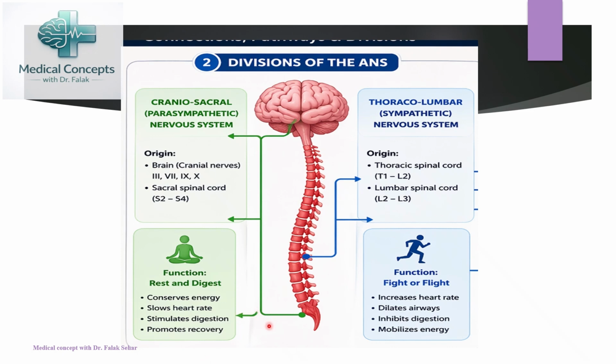Now, the main function of the parasympathetic nervous system is basically rest and digestion. It is used to conserve energy, it slows the heart rate, it stimulates digestion, and it promotes recovery. While the sympathetic nervous system mainly functions in the fight or flight mode. It increases the heart rate, it dilates the airways, it inhibits digestion, as well as it mobilizes energy.